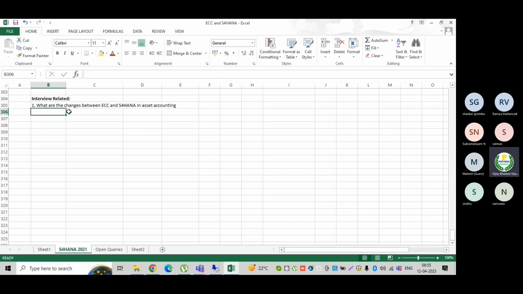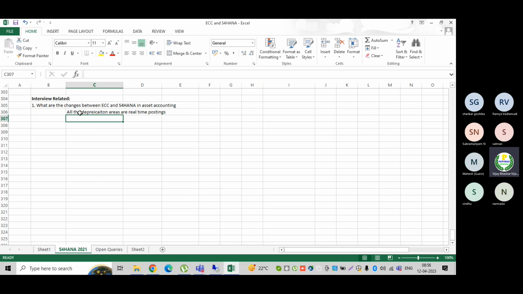Remember. Now the next one is that they have introduced a concept called the technical clearing account. In that technical clearing account, you can explain that all the depreciation areas are real-time postings. I have already explained that.